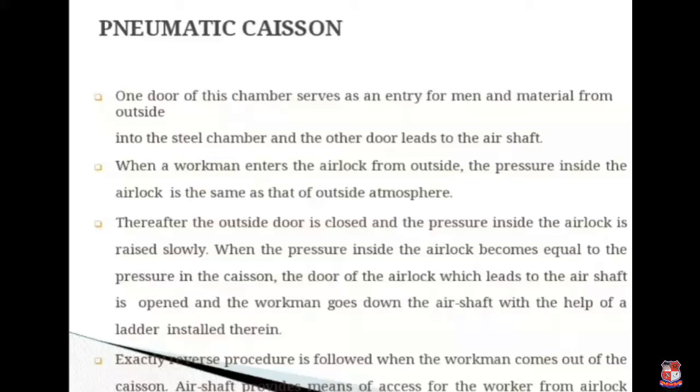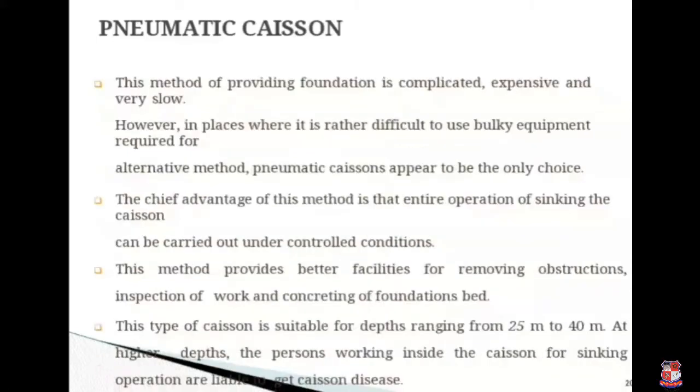Thereafter, the outside door is closed and the pressure inside the airlock is raised slowly. When the pressure inside the airlock becomes equal to the pressure in the caisson, the door of the airlock which leads to the air shaft is opened and the workman goes down the air shaft with the help of a ladder installed within. The exactly reverse procedure is followed when the workmen come out from the caisson, and the air shaft provides a means of access for the workmen to the airlock.